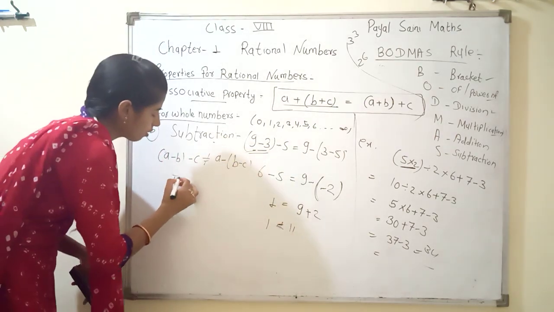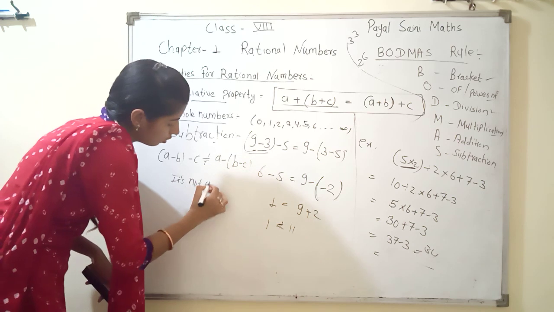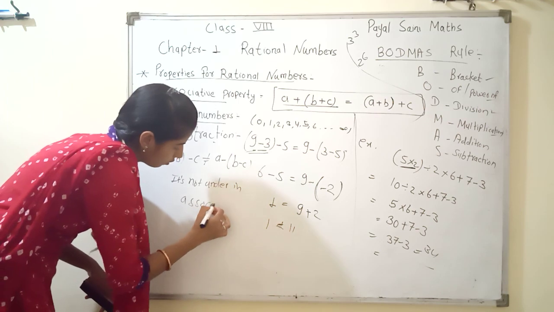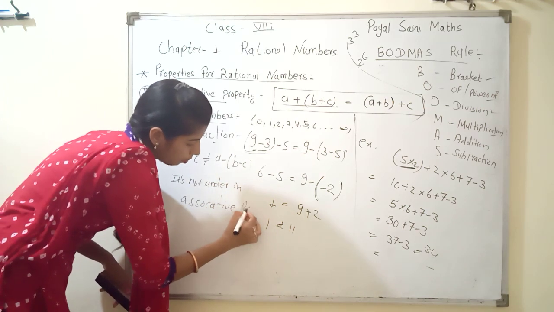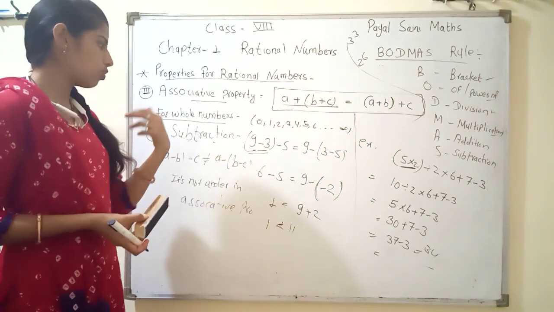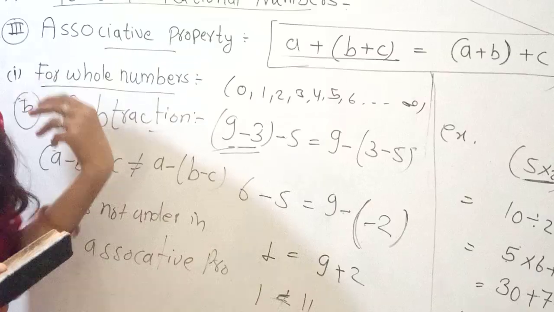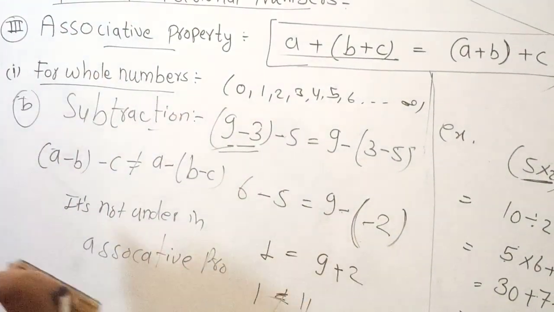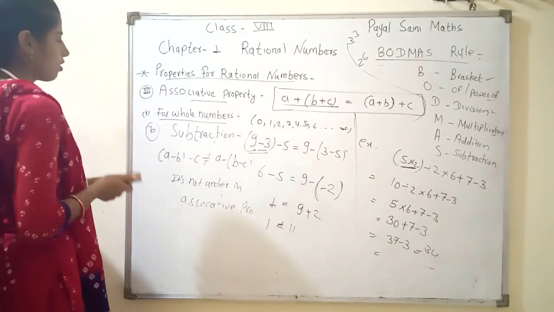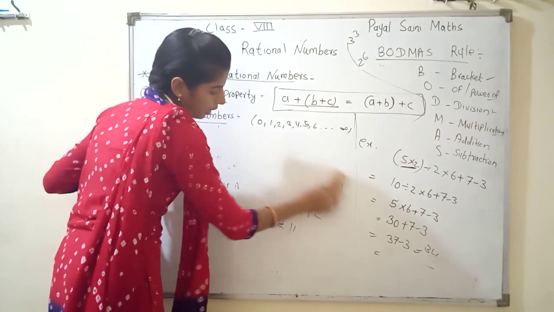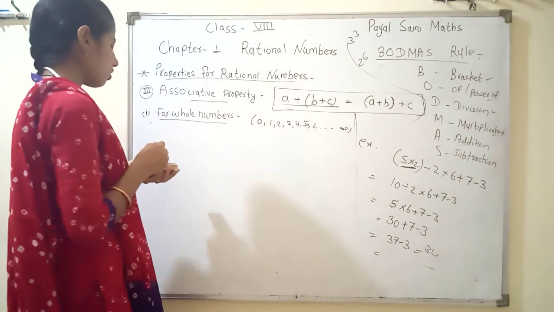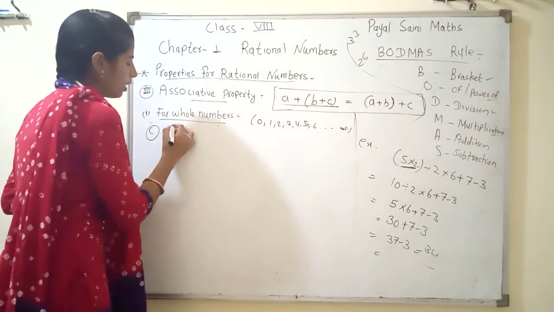After that we write here it's not under in associative property. Then we can say in the last, addition is under in associative property, and B, subtraction, is not an associative property. Now our third is multiplication. Now we check in our multiplication, is it under in associative property for whole numbers, yes or no? Then for next point number C, multiplication.